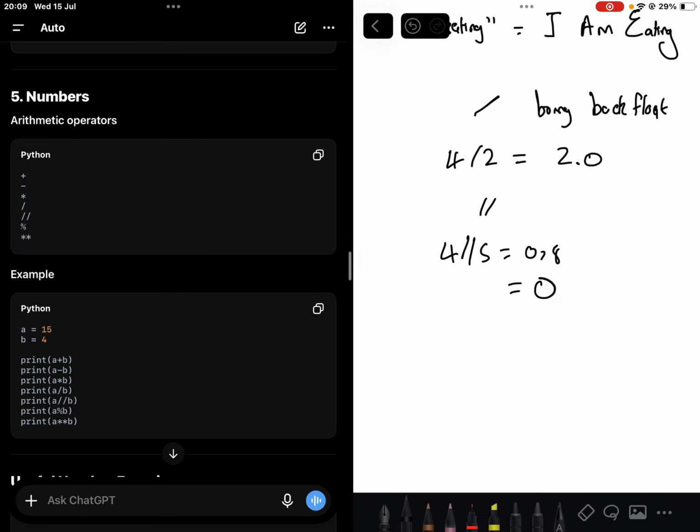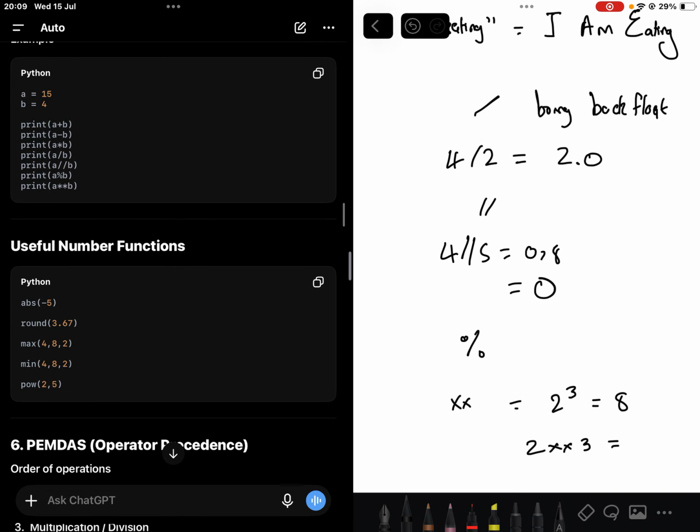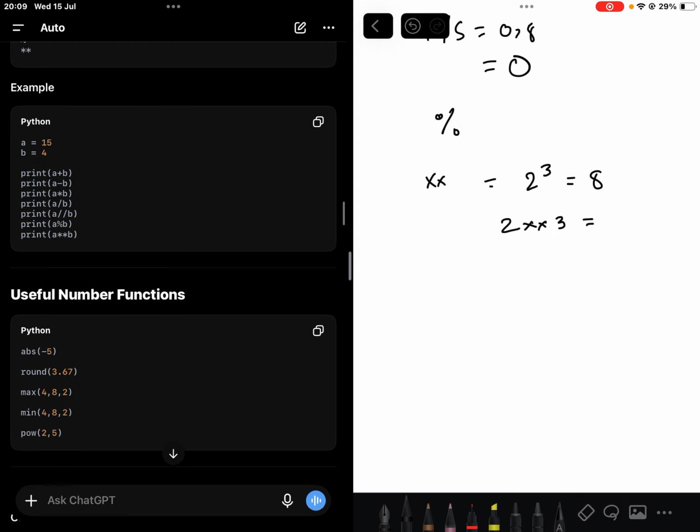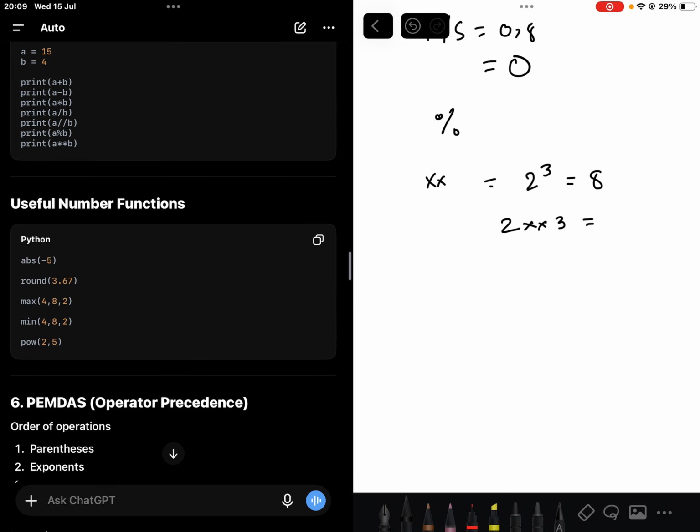Then with modulus, it gives you the remainder after dividing. So yeah, we all know math. Then the double star is the same as 2 exponent 3, which is 8. Then there are other useful methods that are associated with numbers, not strings, which is absolute value. I believe this is just math, guys, but in order to access this, you use it as if you are using methods.